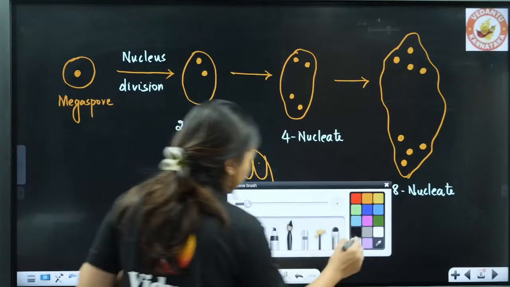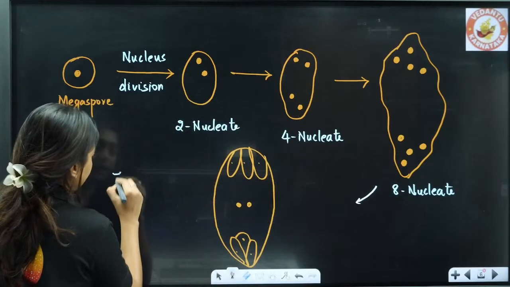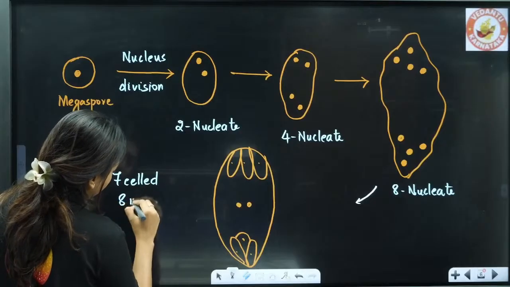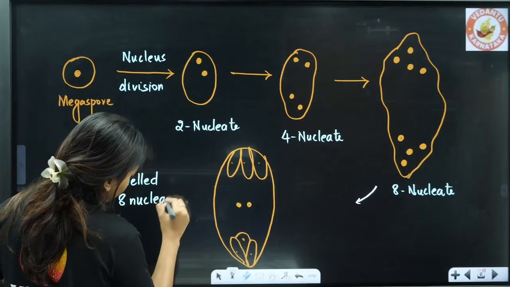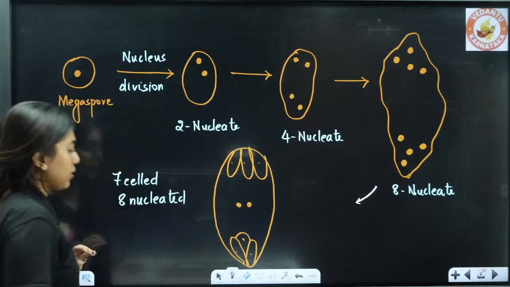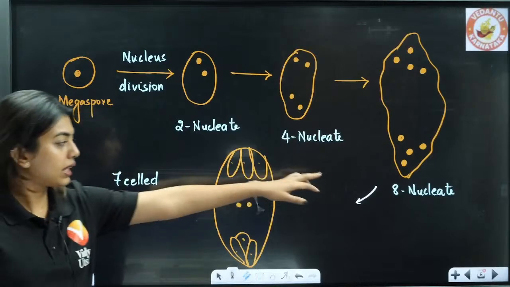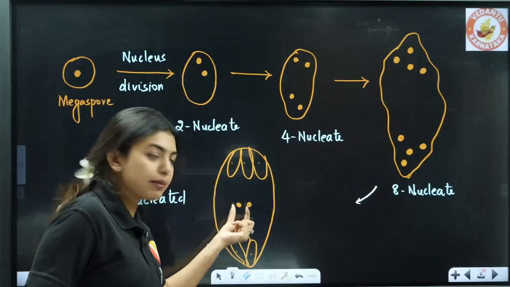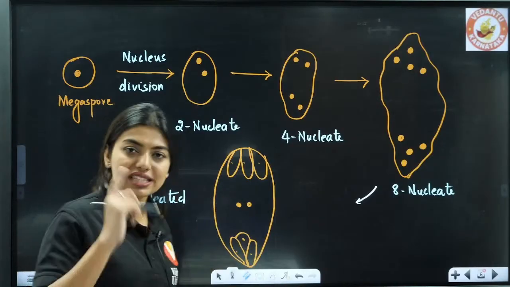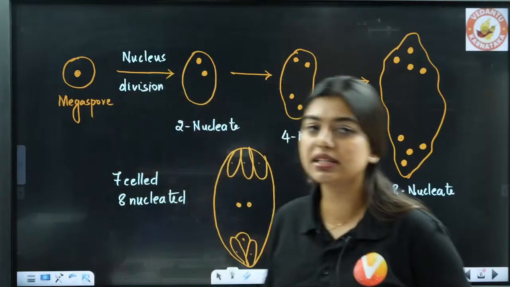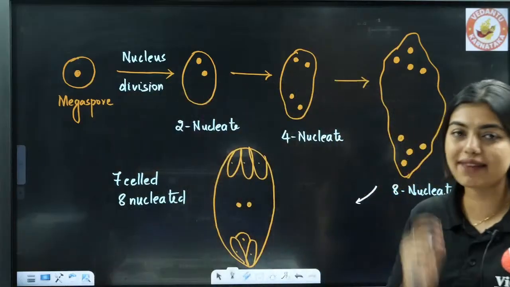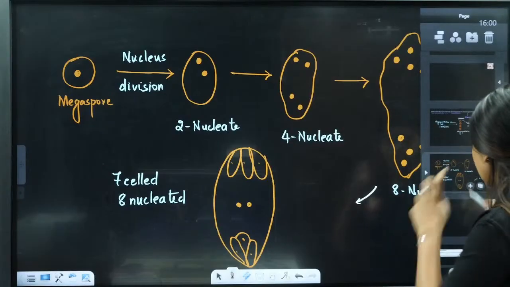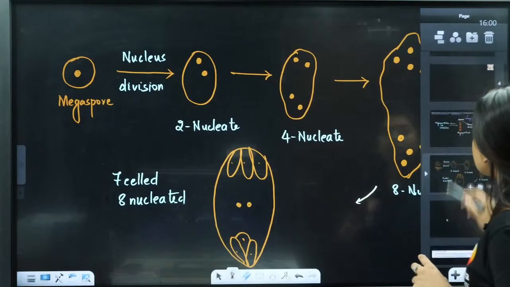So the embryo sac will be 7 cell, 8 nucleated. Okay? So 8 nucleated, there you see already 8 nuclei are there. 7 cell, how? Because these polar nuclei, we consider them as a single cell. Since we consider them as a single cell, it is going to be called a 7 cell 8 nucleated state. Embryo sac, I'll explain you in detail again. So this is clear, students?